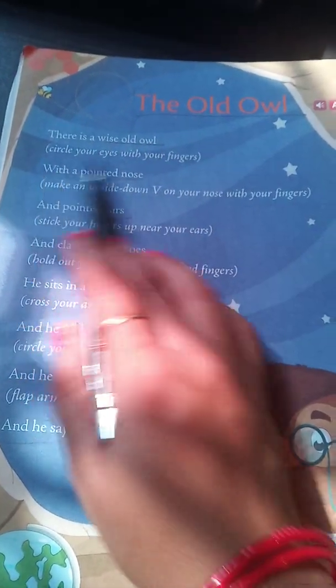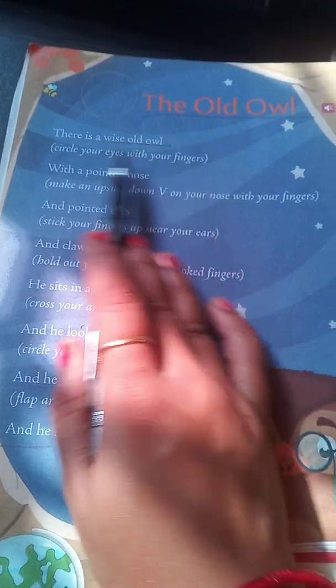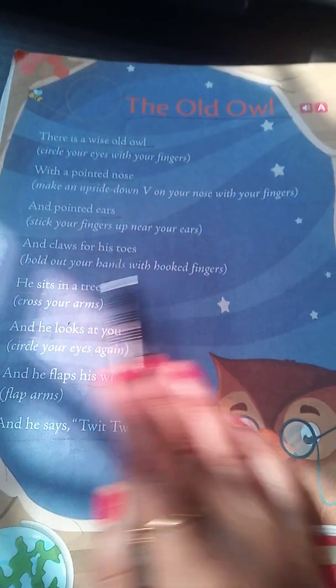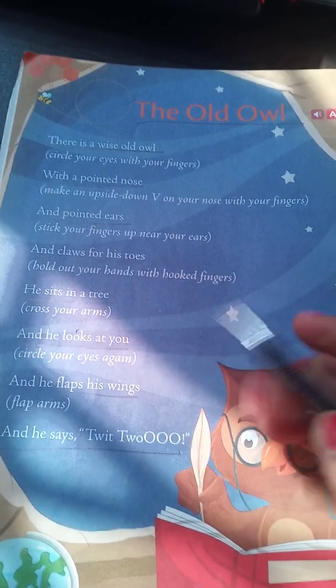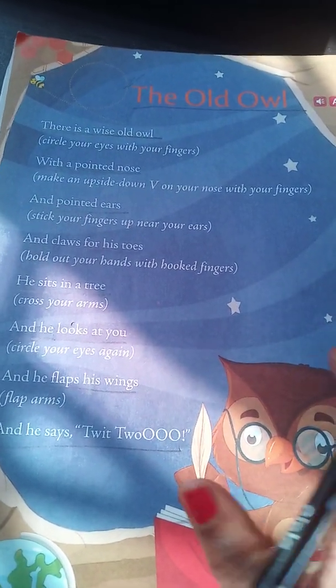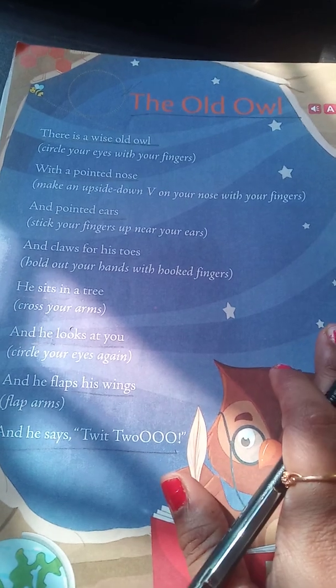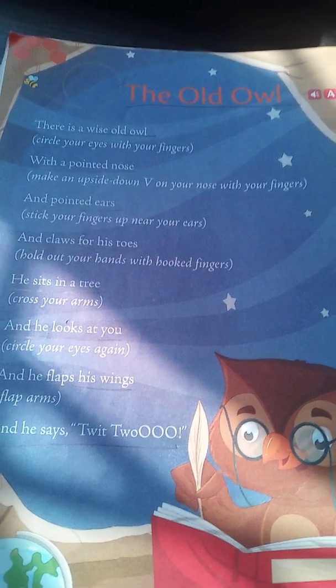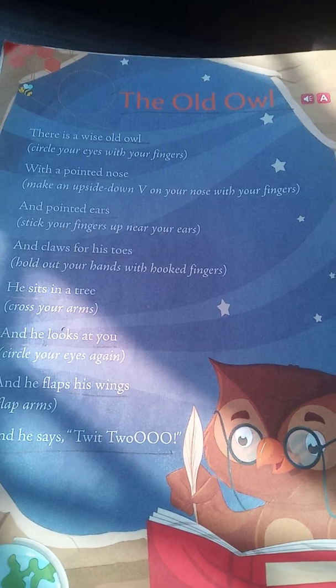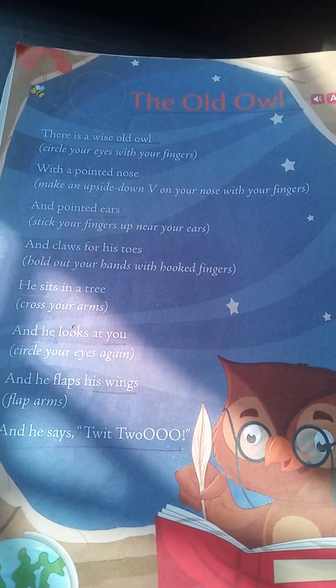So don't write and learn the words which are given in bracket. Learn only these words, lines. Okay? So in homework you have to first go through the video. Then learn the poem. Write also the poem in your copy and write the new words also. Clear? I think the poem is very easy and you will learn it and you will understand the poem also.